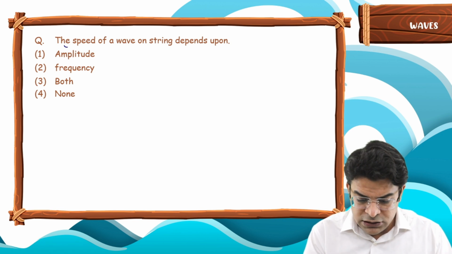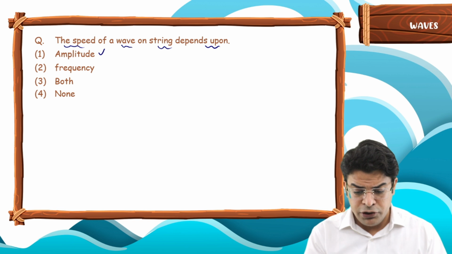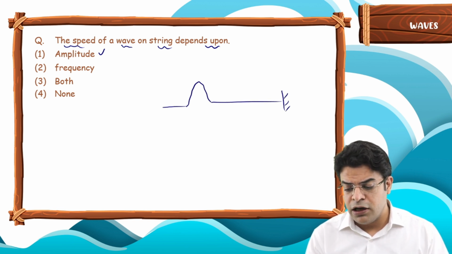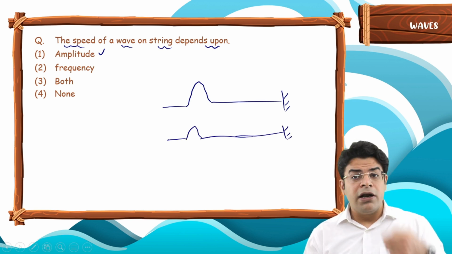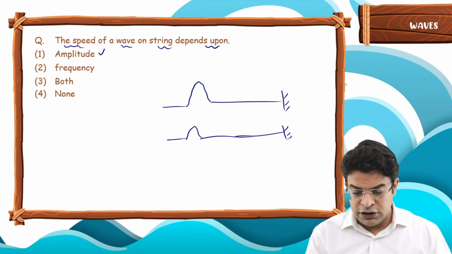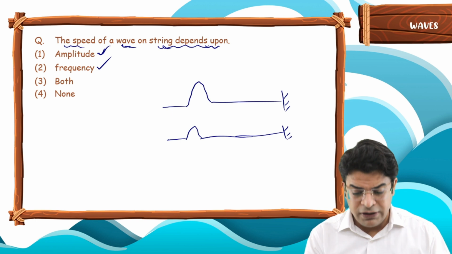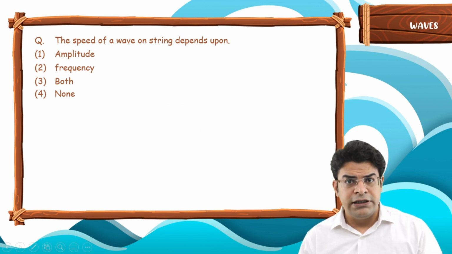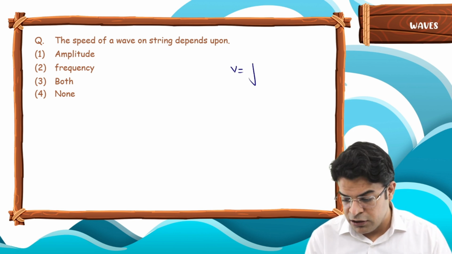Now, question is, does the speed of wave on a string depend upon the amplitude, if you create a pulse of large amplitude or a pulse of lower amplitude, or does it depend upon the frequency of source? So the speed of wave on string depends upon the amplitude of wave, the frequency, both of them, or none of them. Now see, we know that the formula for speed of a wave on string is given by under root of T by mu.